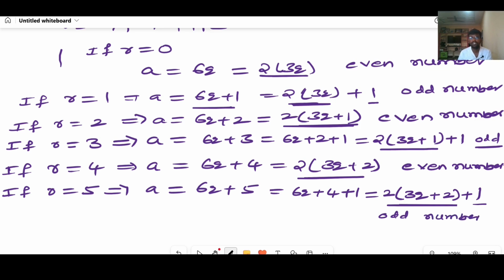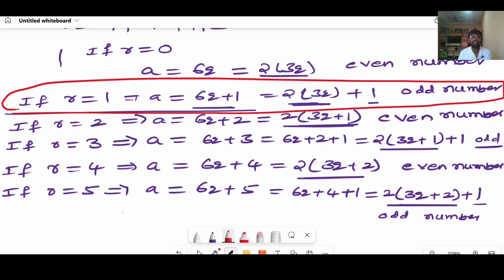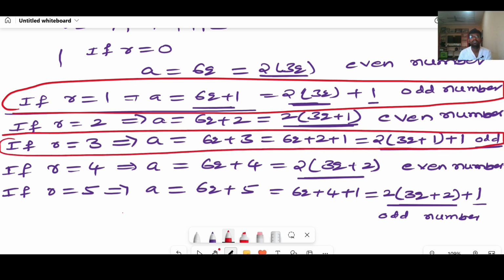Look at here, observe here. When r equal to 1, you got an odd number, right? When r equal to 3, you got an odd number. When r equal to 5, you got an odd number.